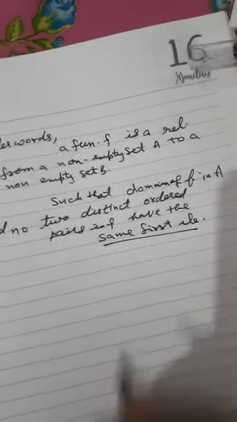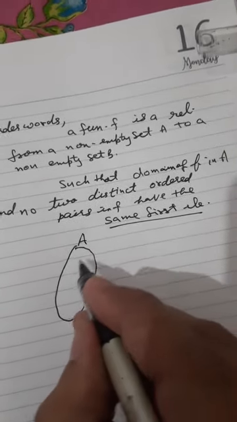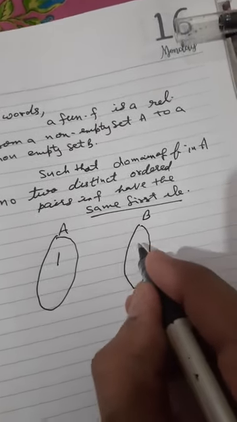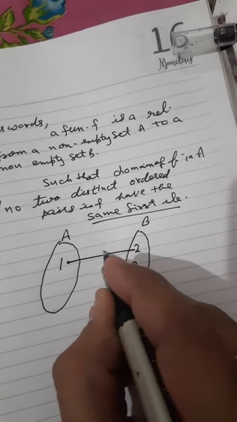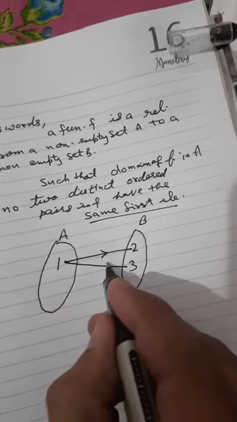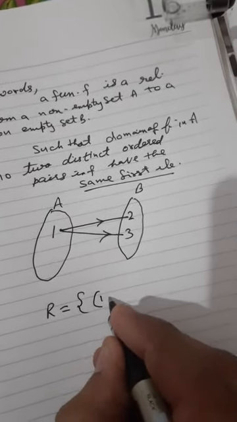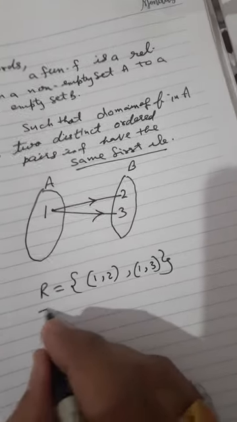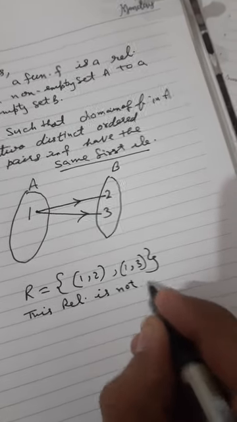What is written here means, if we are having A set, only one element is there, and B set we are having 2 and 3. So if 1 is having relation with 2 also, and 1 is having relation with 3, so in R we are having (1,2) and (1,3). So this relation is not a function.